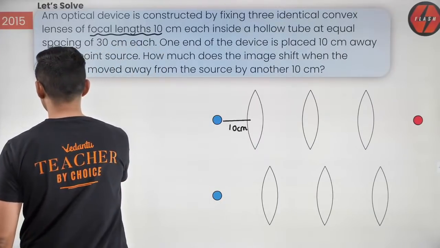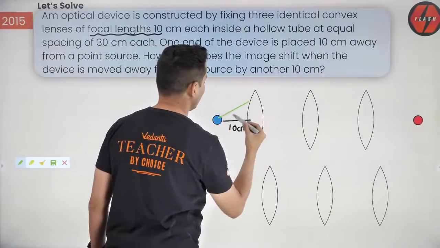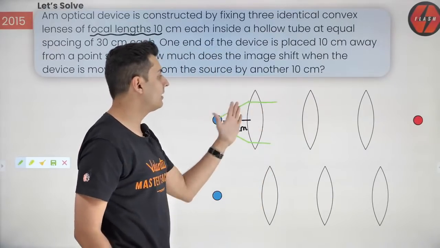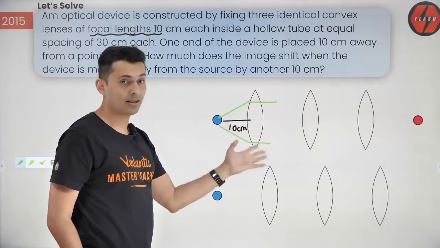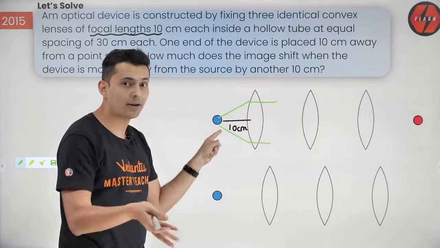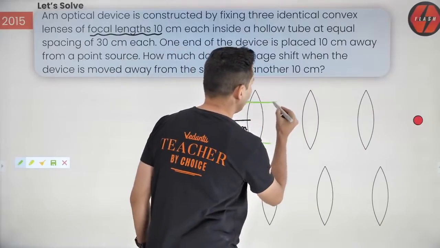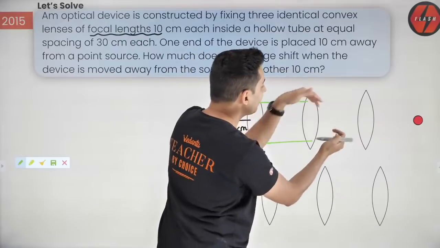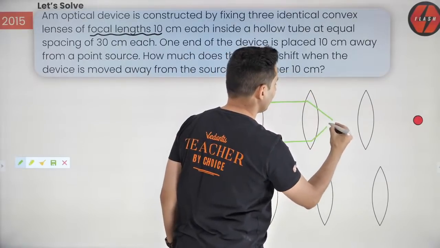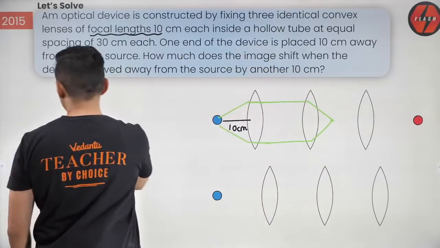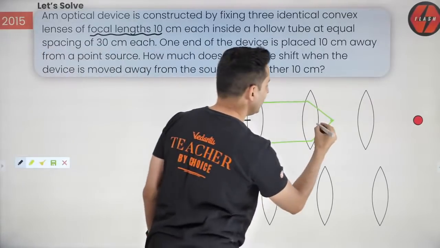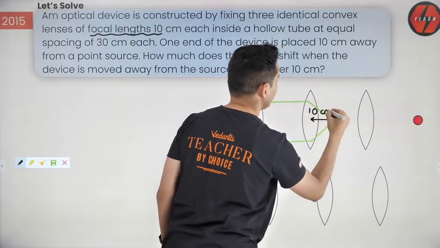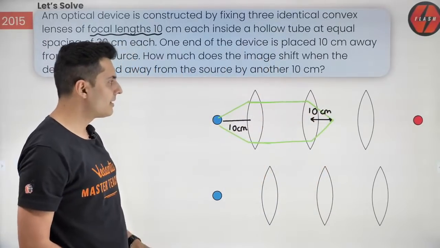Obviously, guys, think about it. The rays coming out from the object will become parallel, isn't it? They will become parallel after refraction because it's a lens and you are keeping the object at focal length. So they will go parallel into the other lens, and that lens will recombine those rays back over here. And where would that be? This distance obviously will be again 10 centimeters because that's the focal length, guys.